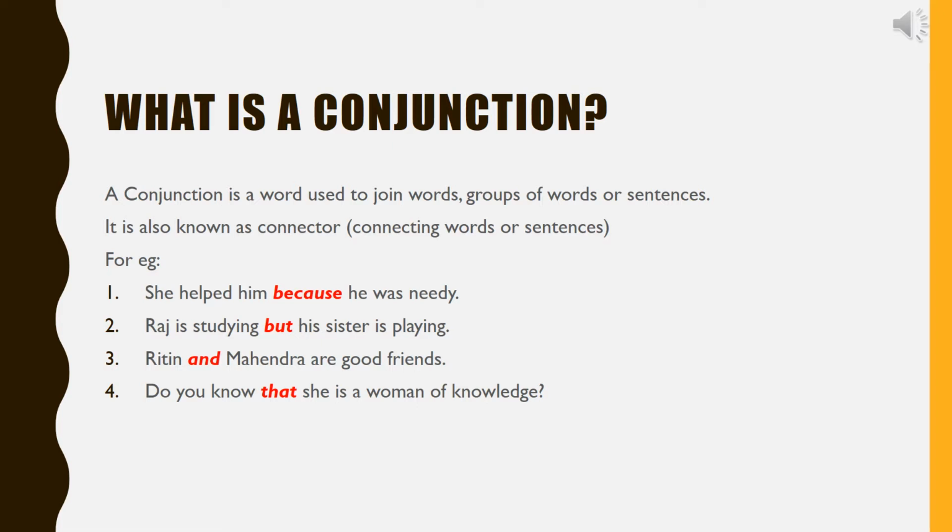I bought this pen for you. For is acting as a preposition showing the relationship between the words pen and you. I could not come to school for I was ill. Here, for is acting as a conjunction connecting two sentences.